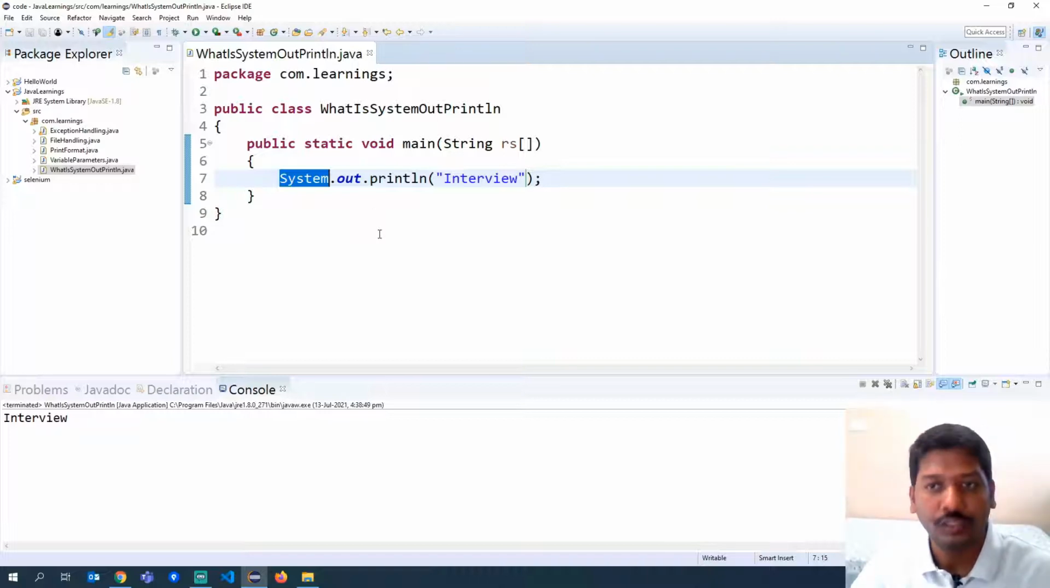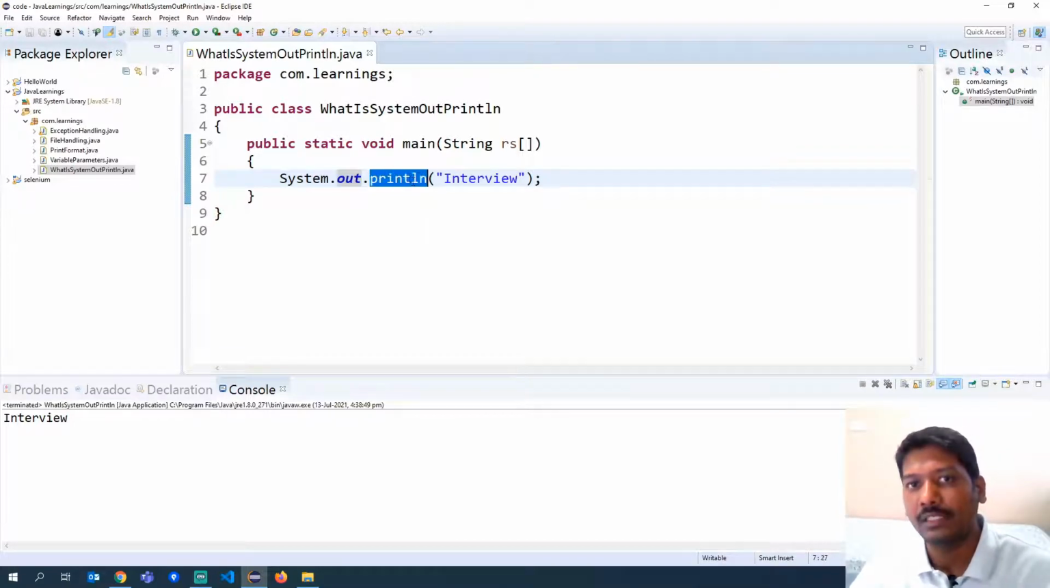If you have to access anything directly with a class name, it should be declared as a static member in that class. So here we need to understand that out is a static member inside the system class. Now, is it a data member or is it a method? It cannot be a method because a method has round brackets. Whenever you want to call a method, you need to use the round brackets. So obviously out is a static data member inside the system class, which may be an object of another class, and that has a method called println.